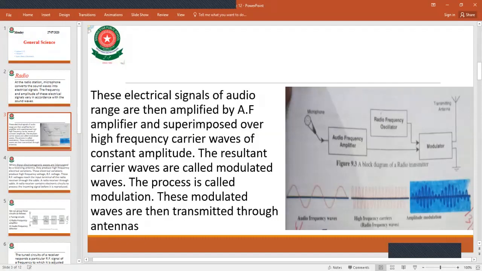These electrical signals of audio range are then amplified by the audio frequency amplifier. As I first told you, these audio frequency waves are superimposed on the high frequency carrier. The resultant carrier wave is called the modulated wave. You can see that the resultant waves are called modulated waves. These modulated waves are transmitted through the antenna.